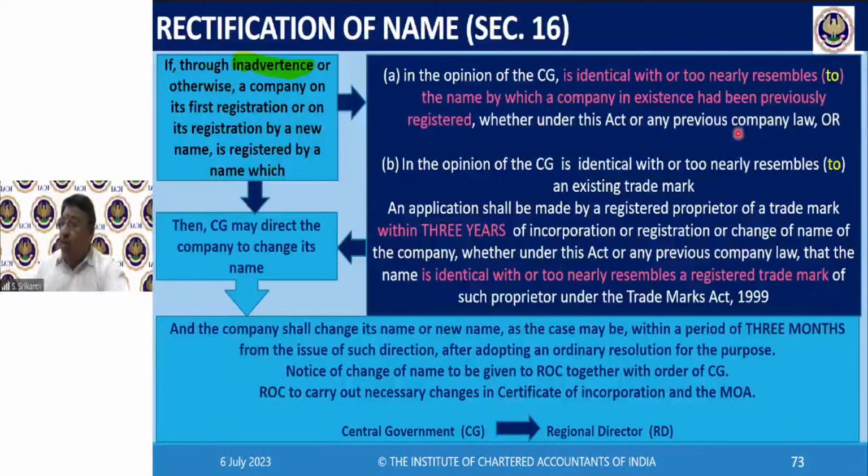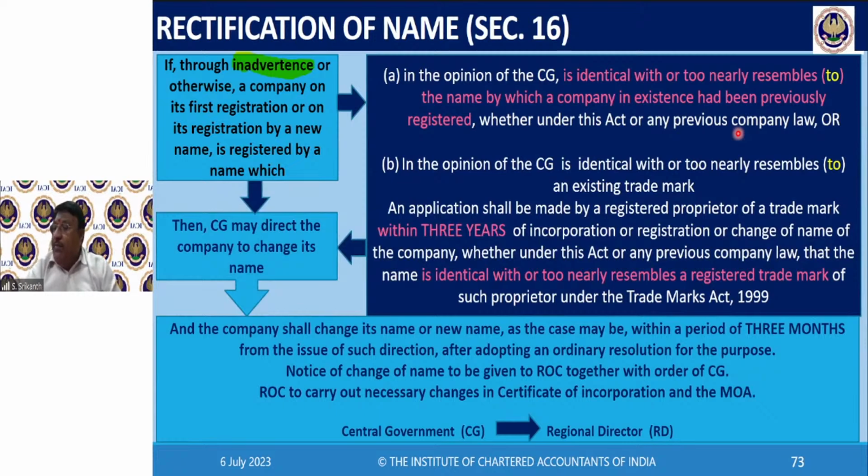So Darshan is asking, only the regional director has power to rectify the name under section 16? Yes, see, the power has been delegated. The regional director is part of the Ministry of Corporate Affairs. He is not some other authority. He is an employee of the Ministry of Corporate Affairs. Today he will be regional director. Tomorrow he will go to Delhi and become director of some department in the Ministry of Corporate Affairs. You understand? He is an employee of the ministry. Today this gentleman will be ROC. Again, somewhere else he will become assistant director, like that. So it depends on what he's doing. He's an employee. So this power has been delegated to the regional director.